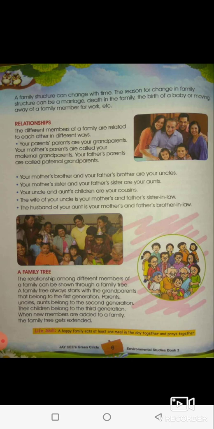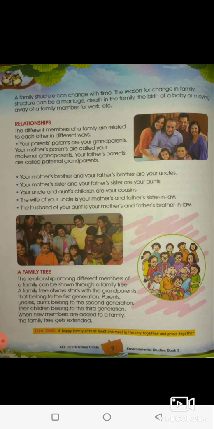And many of you did a family tree last time. The relationship among different members of a family can be shown through a family tree. A family tree always starts with the grandparents. When you draw a tree, you have to begin with your grandparents down below, that belong to the first generation. Parents, uncles, aunts belong to the second generation. Their children belong to the third generation.